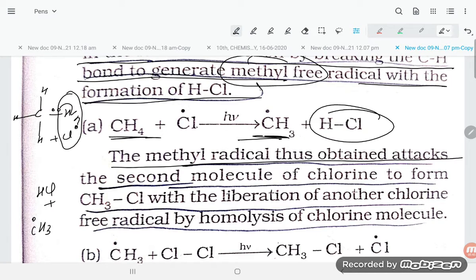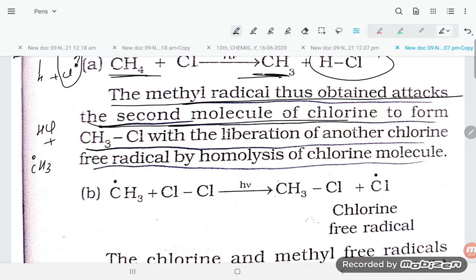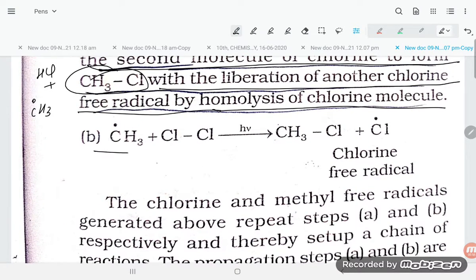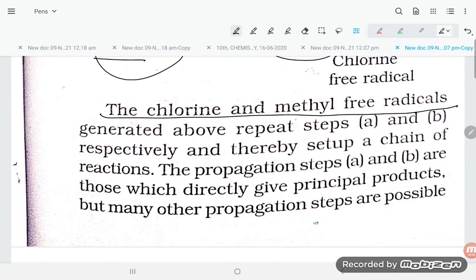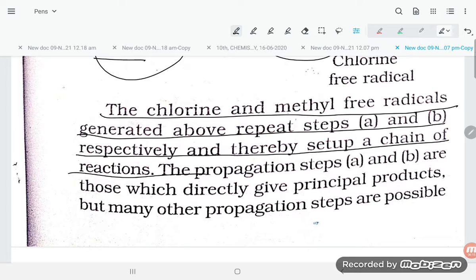The methyl free radical thus obtained attacks the second molecule of chlorine to form CH3Cl with the liberation of another chlorine free radical by homolysis of the chlorine molecule. So you can say the CH3 free radical is attacked by chlorine, forming CH3Cl and Cl free radical. The chlorine and methyl free radicals generated above repeat steps A and B respectively, and therefore set up a chain of reaction.